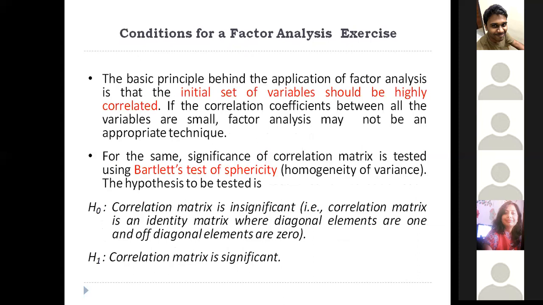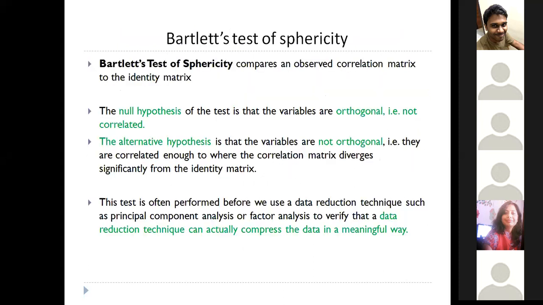The first one is called Bartlett's test of sphericity. This is a test where you set a hypothesis on your correlation matrix. Your null hypothesis is that your correlation matrix is an identity matrix, which means there is no correlation at all. Your variables are orthogonal, I mean, not correlated. Whereas your alternate hypothesis says they are correlated to each other.